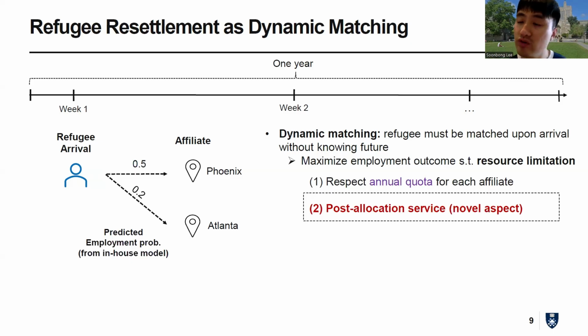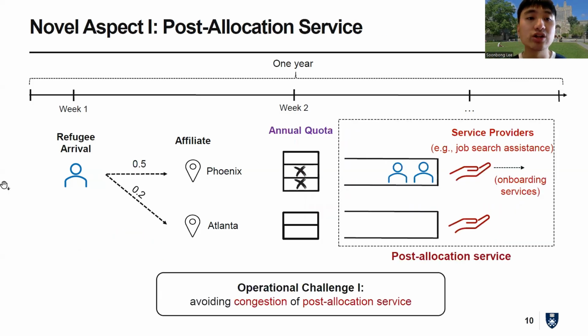Furthermore, what's novel in this context is that locations also provide post-allocation service. In particular, when the refugee arrives at the matched location affiliate, they often require onboarding services from local service providers like job search assistance. Because we have a limited number of service providers, it's very important to avoid congestion of this post-allocation service.